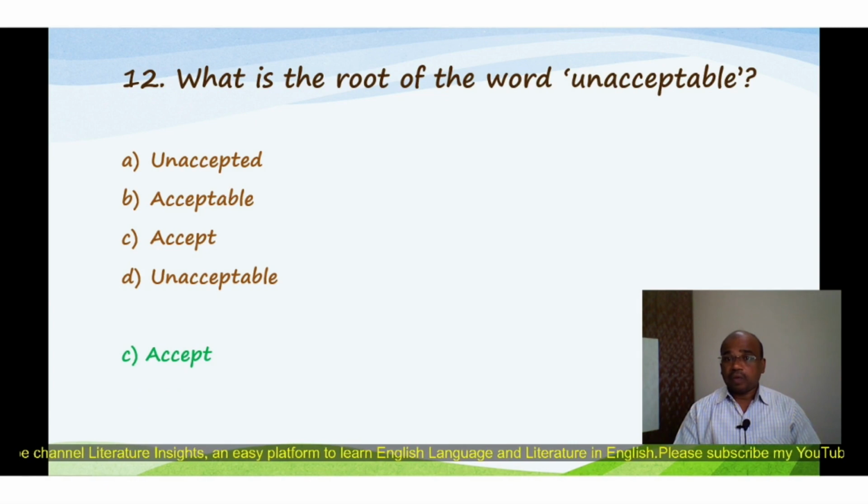When we do a structural analysis of the word unacceptable, we separate the prefix un, and the remaining word acceptable is the stem. When we analyze acceptable, the suffix able is removed and the main root word remains, that is accept.